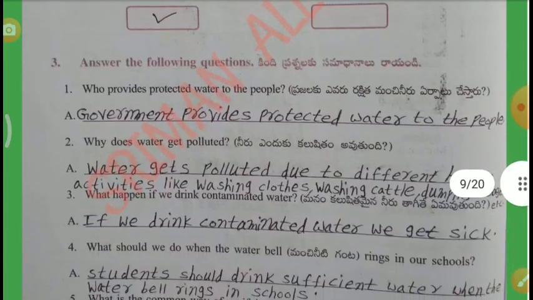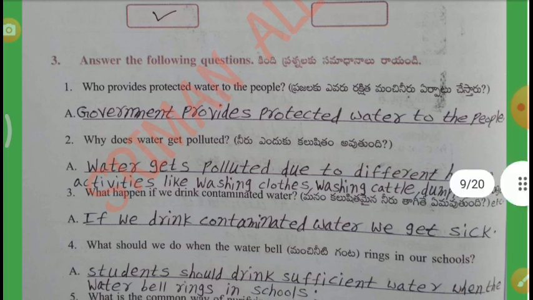Third one, answer the following questions. Who provides protected water to the people? Government provides protected water to the people. Second one, why does water get polluted? Water gets polluted due to different human activities like washing clothes, washing cattle, dumping wastage, etc.